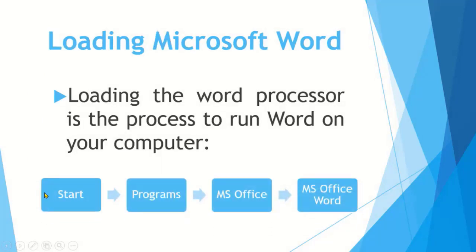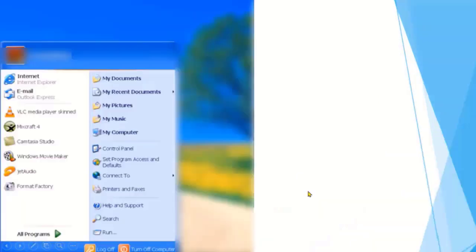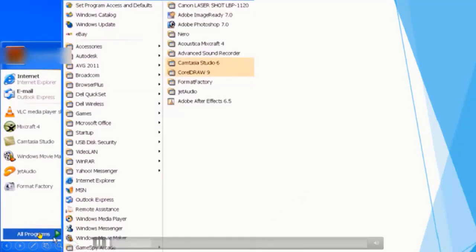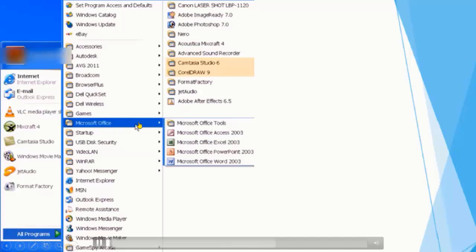How can we load Microsoft Word in our computer, or how can we start Microsoft Word in our computer? Go to Start button, then All Programs, then click on MS Office, and then MS Office Word 2003. Students, now we will see how we can open a document. All Programs, Microsoft Office, then Microsoft Office 2003.